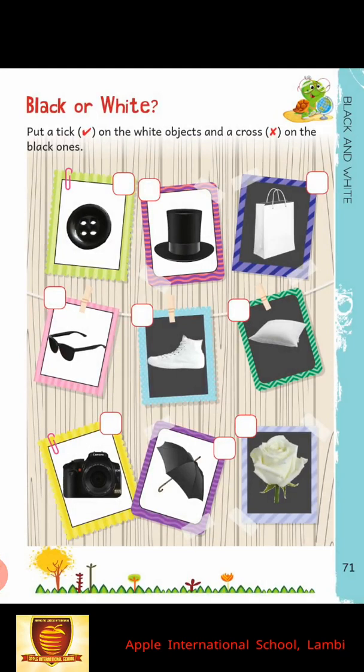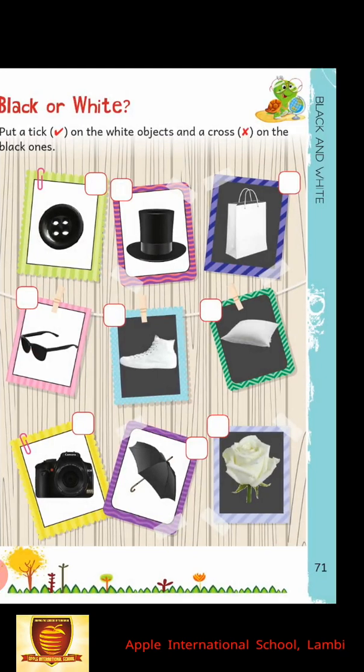Cross all the objects. And now tick on white bag, white shoe, white pillow and the white flower. Okay, easy to do. Students, do it at your home. Now we will move to our next session.